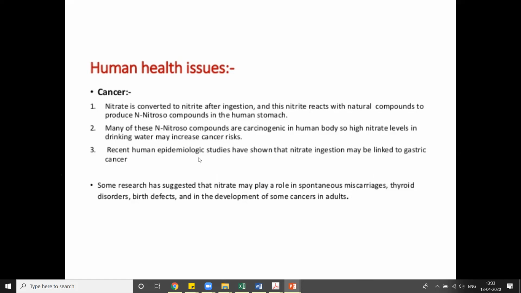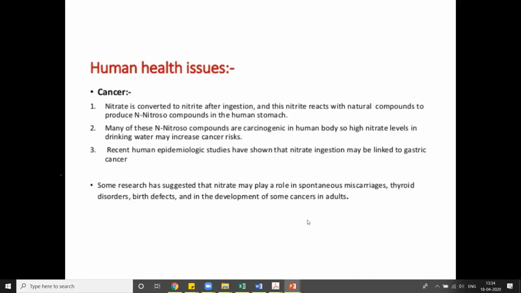Human epidemiological studies have shown that nitrate ingestion may be linked to gastric cancer. Mainly the যে ক্যান্সারটা হয়ে থাকে সেটা হচ্ছে gastric cancer. Some research has suggested that nitrate may play a role in miscarriages occurring in pregnancy, that is untimely termination of pregnancy হতে পারে, thyroid disorder, birth defect হতে পারে। Actually anemia হলে অনেক টাইপের প্রবলেম হয়।